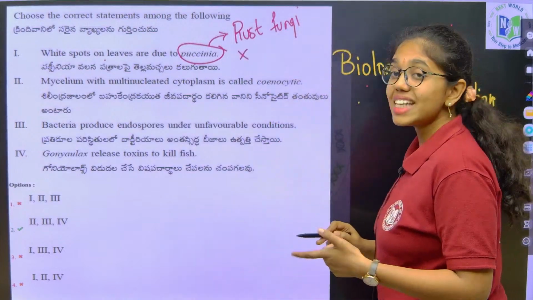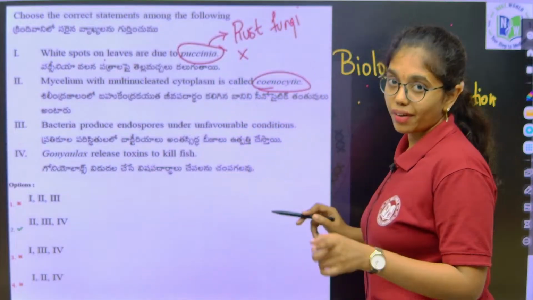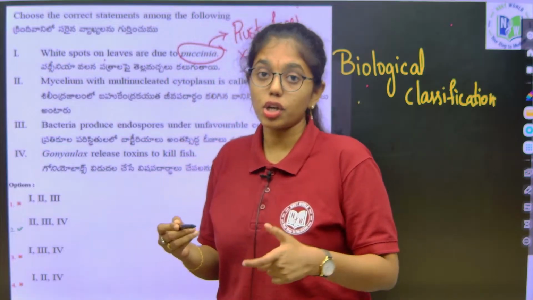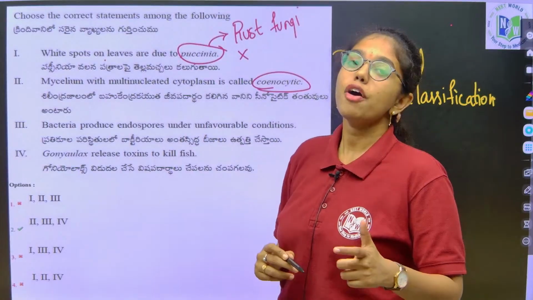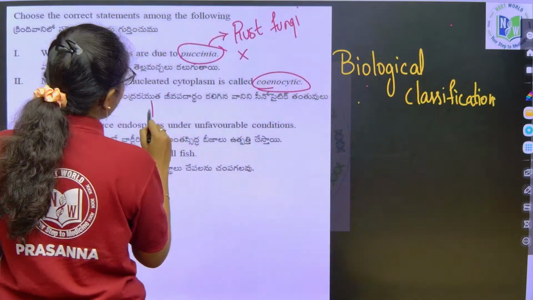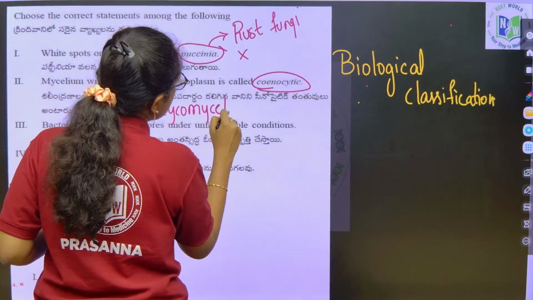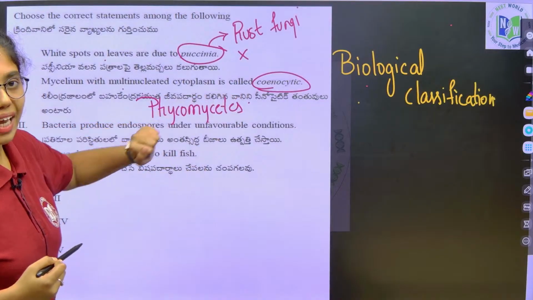Next, mycelium with multinucleated cytoplasm is cenocytic. Which subdivision of fungi shows multinucleated cytoplasm? Phycomycetes. In Phycomycetes you will see the multinucleated mycelium, the cenocytic condition.